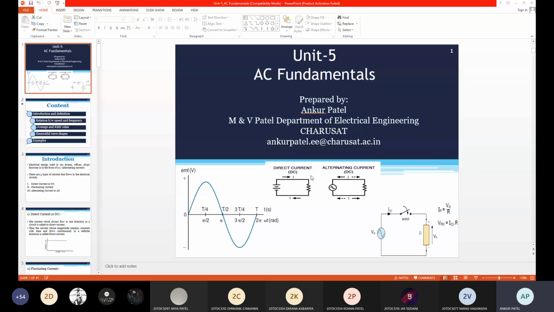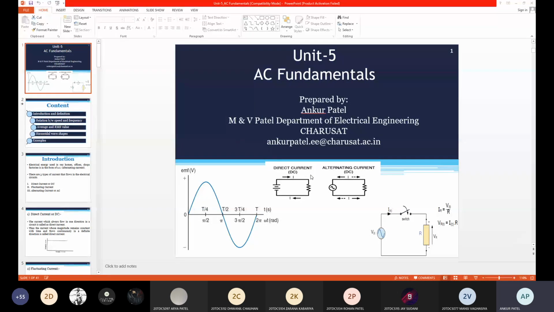Now in RMS value, we are considering the square value of current. According to Joule's law, H equals I square RT.